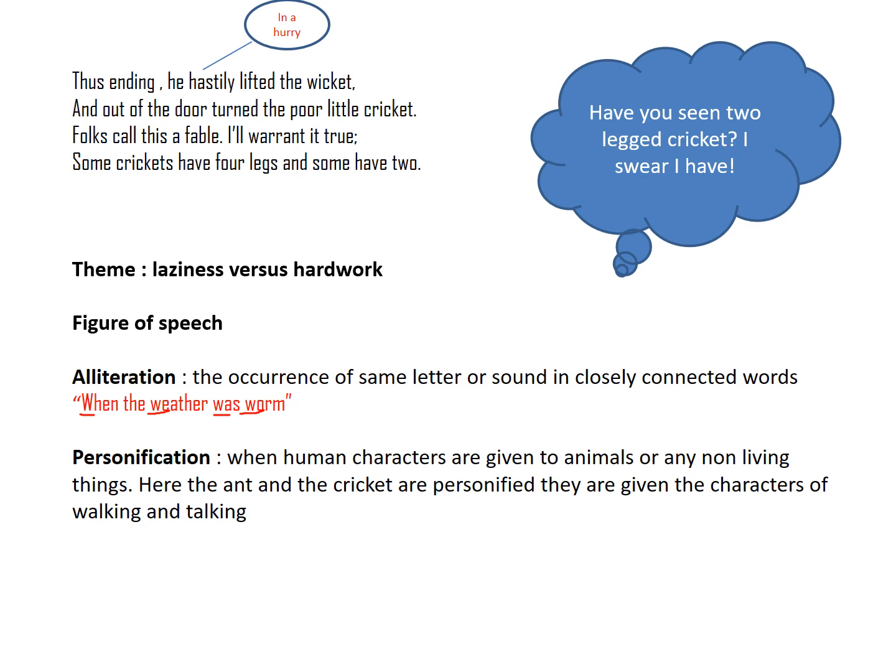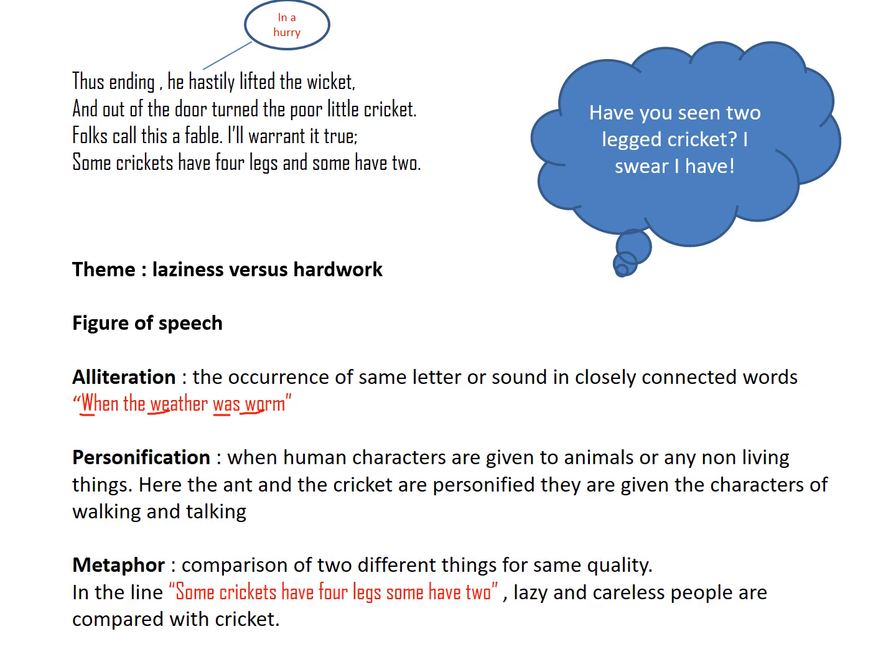Next figure of speech, personification. What is personification? When human characters are given to animals or any non-living thing. Here the ant and the cricket are personified. They are given human characters of walking and talking. So there is personification. Next is metaphor. In the last line, some crickets have four legs and some have two. What is the hidden internal meaning here of two-legged cricket? It's human. So it is a comparison of two different things of the same quality. So it's a metaphor here.